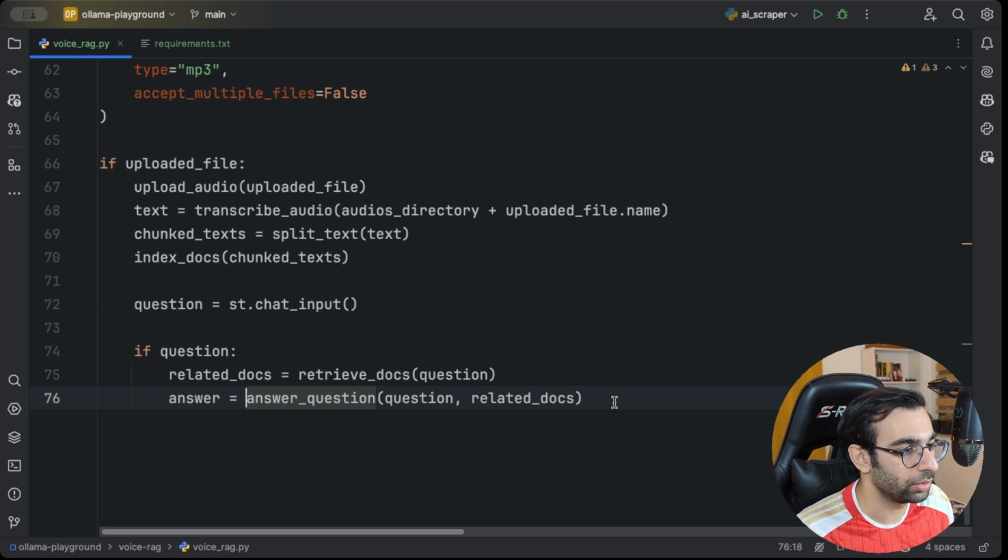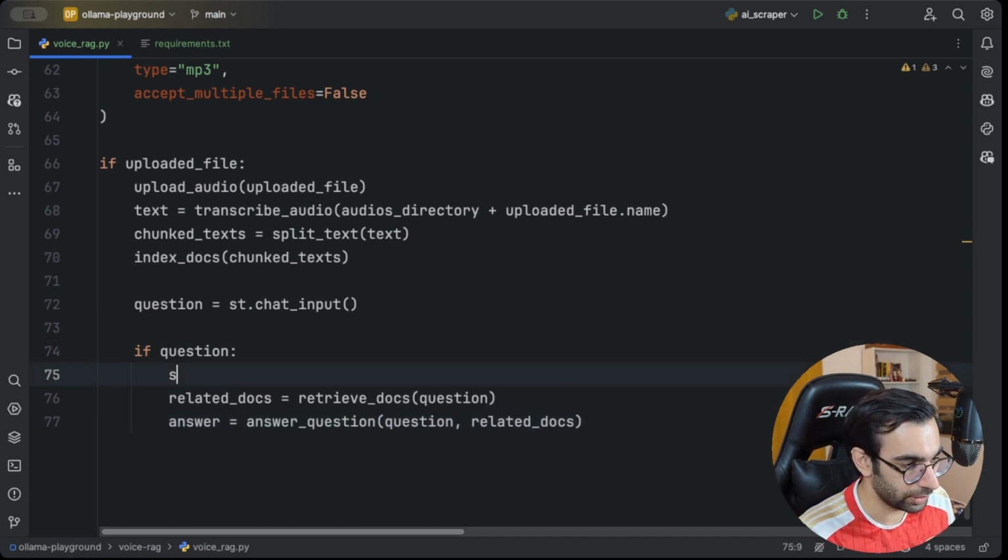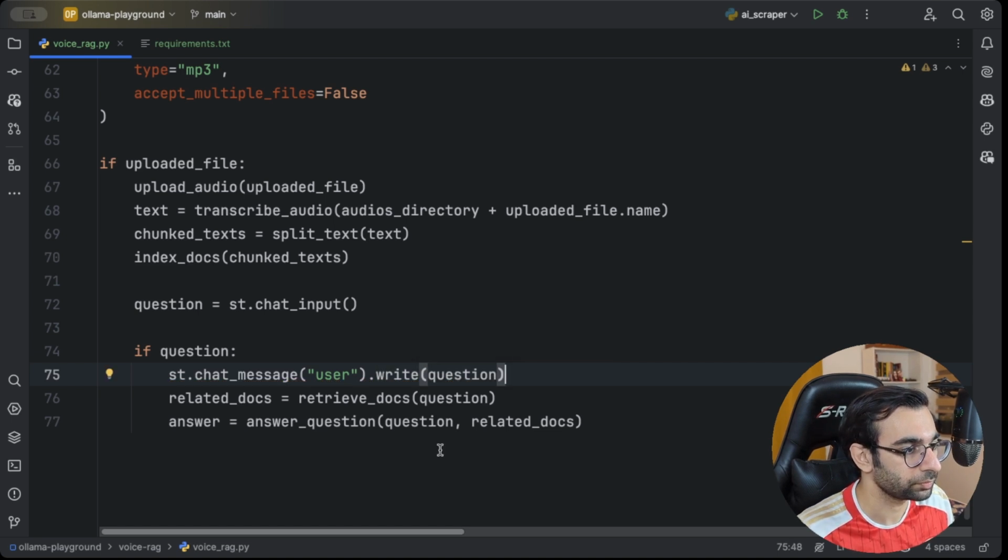And now we need to also show these in UI. So when user asks the question, I'm gonna say st.chat_message. And the question belongs to the user. So the role is the user. Let's write this question.